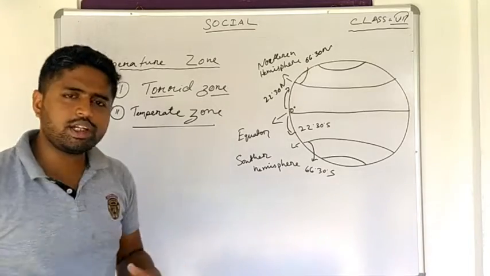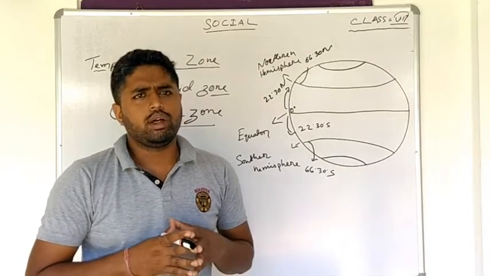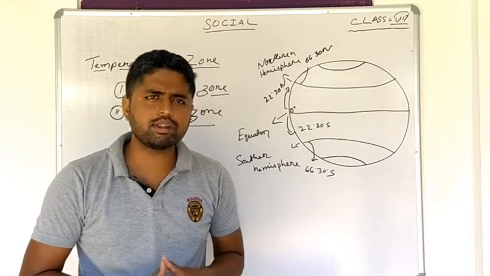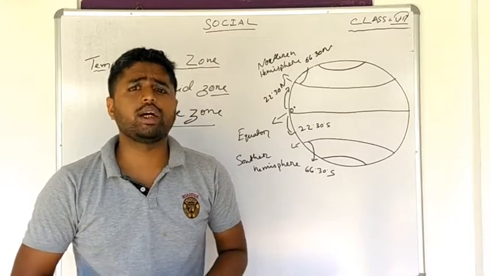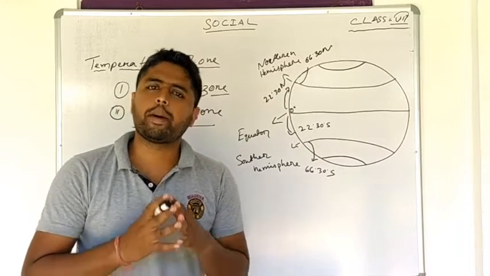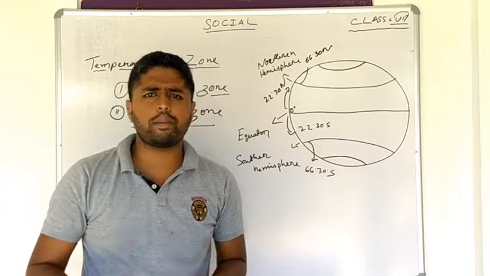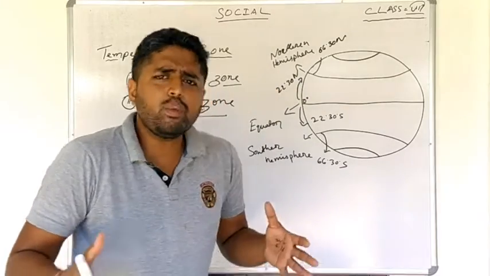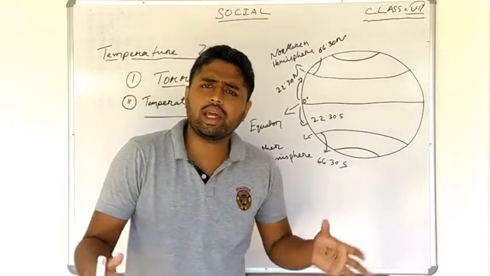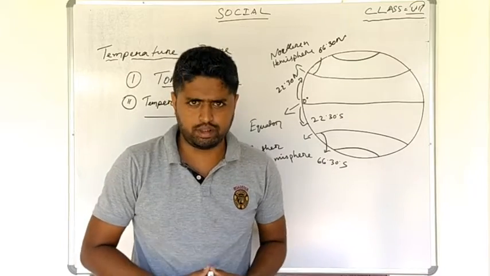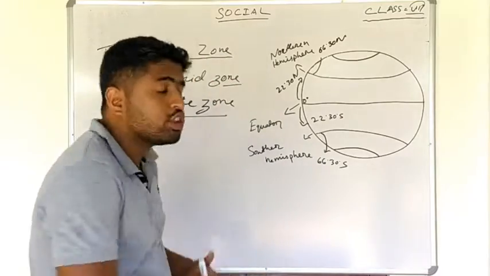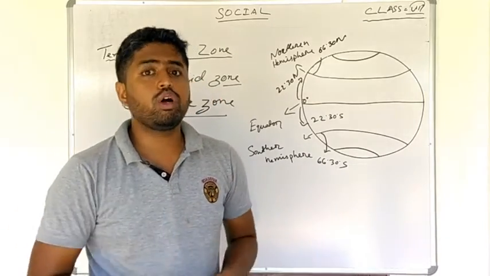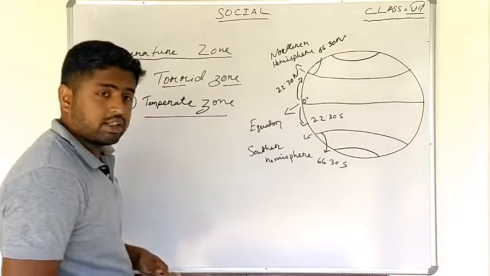Now, what is there in the temperate zone? In the temperate zone, the amount of heat is very moderate. That means it is neither very hot nor very cold, but the temperature remains moderate, an equal amount of heat and cold. Basically, agricultural products can be grown in abundance in comparison to the torrid zone.